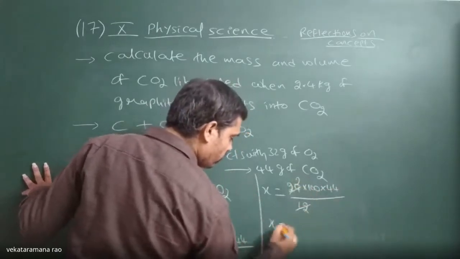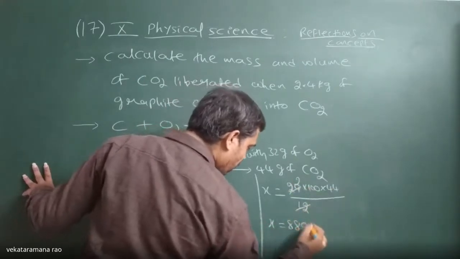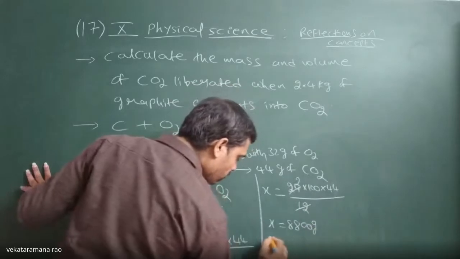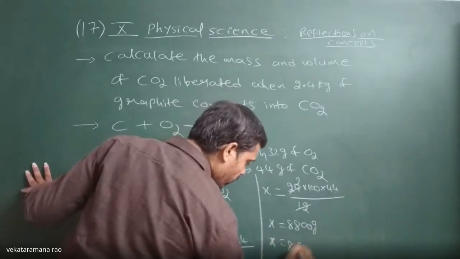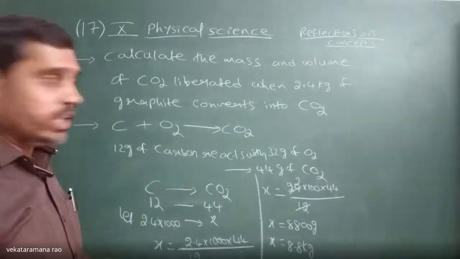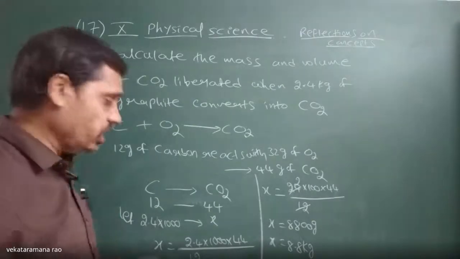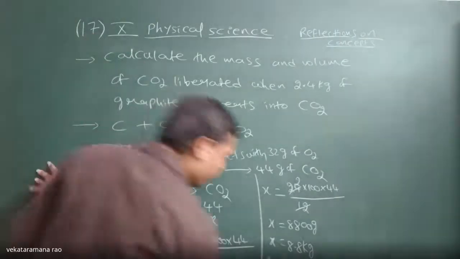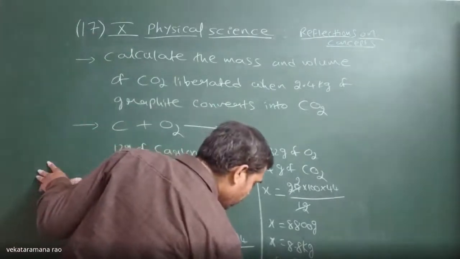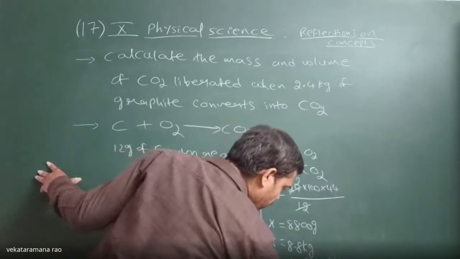So X is equal to 2 into 44, 8800 grams. That is equal to 8.8 kg. Therefore, 8.8 kg of carbon dioxide liberates